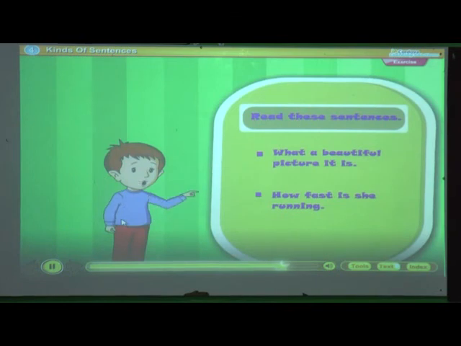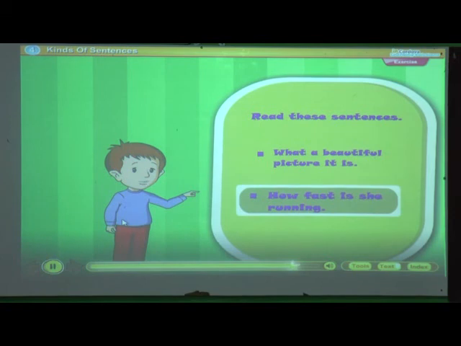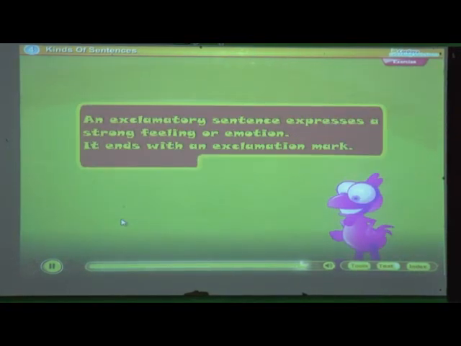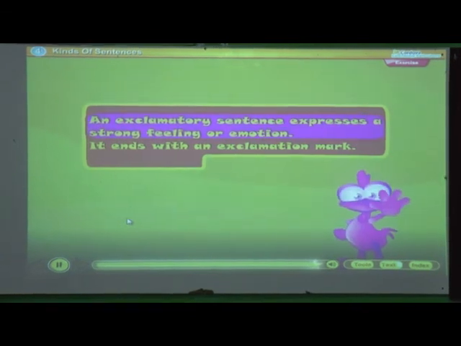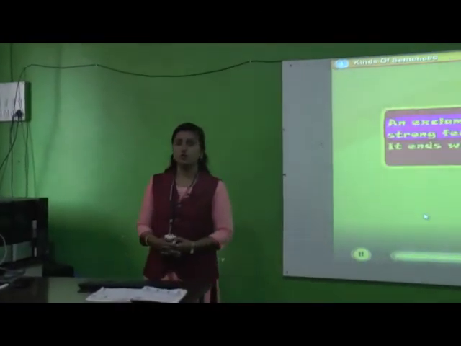Read these sentences. What a beautiful picture it is! How fast is she running! These are exclamatory sentences. An exclamatory sentence expresses a strong feeling or emotion. It ends with an exclamation mark. So students, hope so you have understood the 3rd lesson, kinds of sentences, very perfectly.